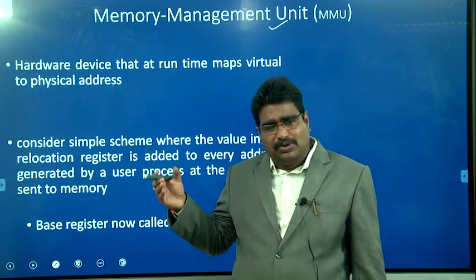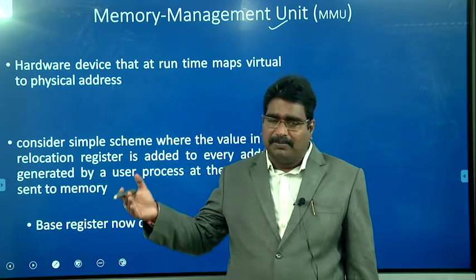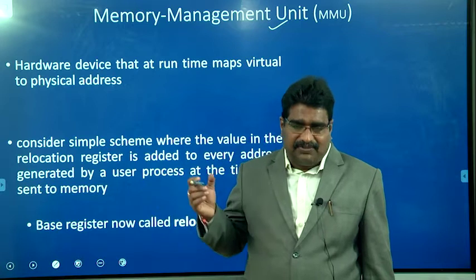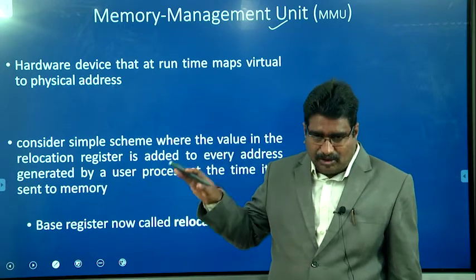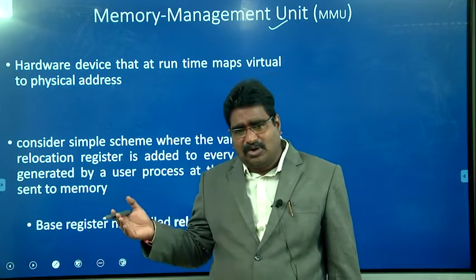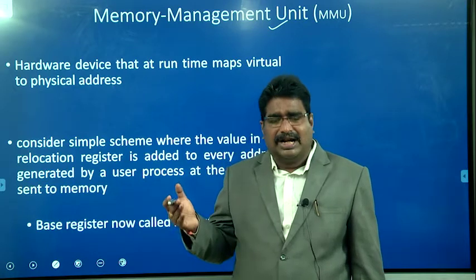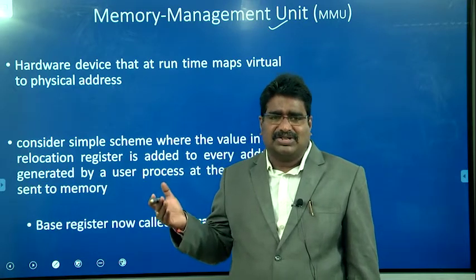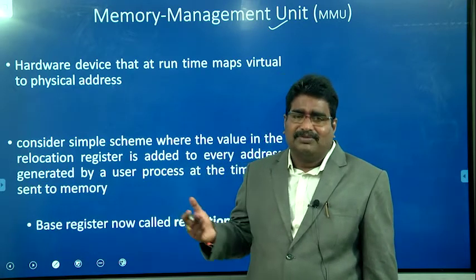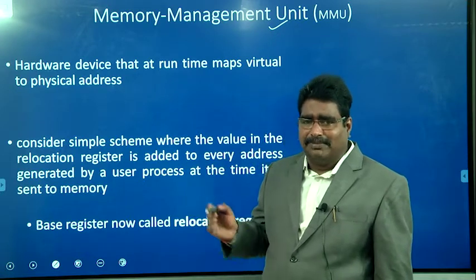Then it performs the fetch or, for example, if data needs to be written in a particular location, it identifies the physical address where the data is to be written, or fetches the data or instruction from that location based on the logical address. It identifies the physical address and fetches the instruction or data from the physical memory. So that entire task is done by the memory management unit.